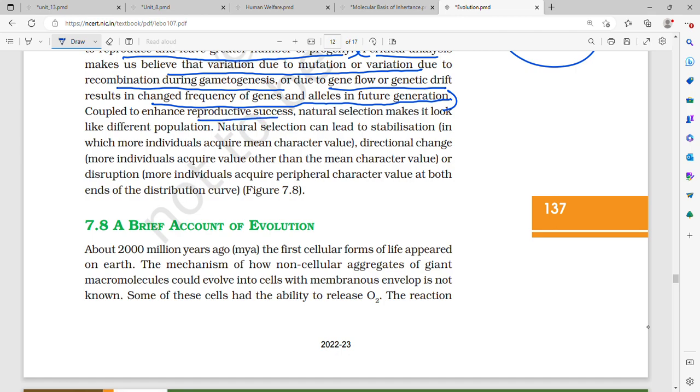Coupled to enhance reproductive success, natural selection makes it look like a different population.